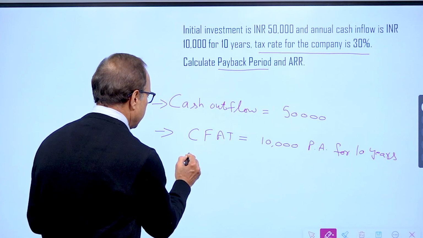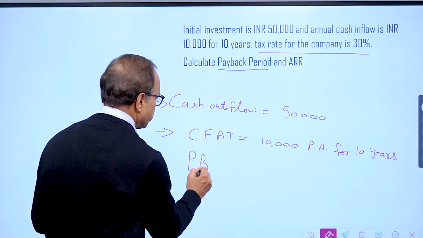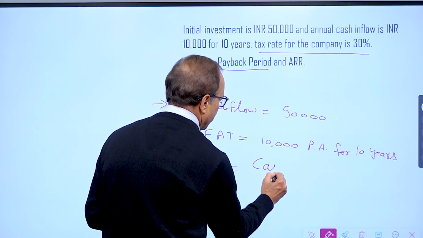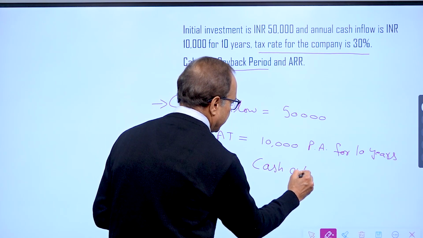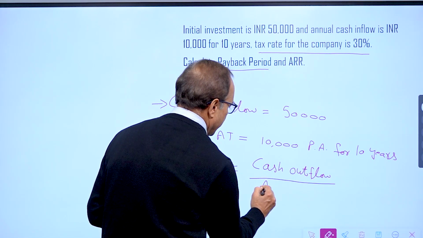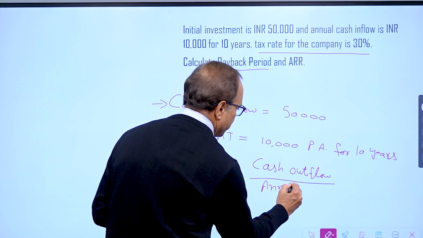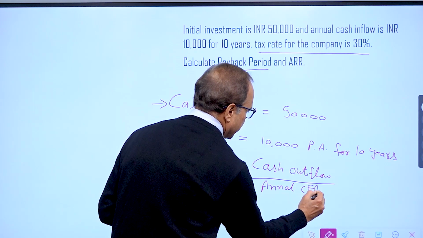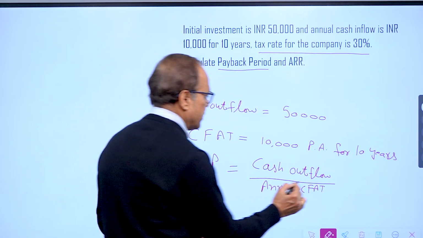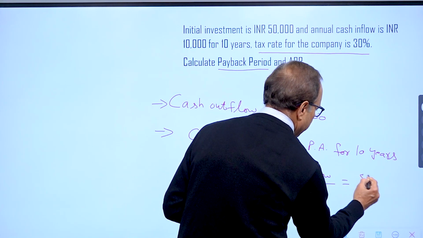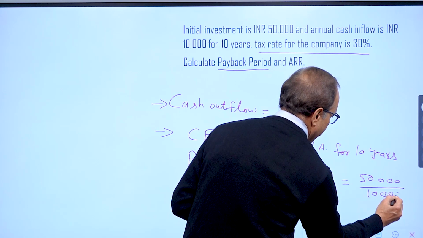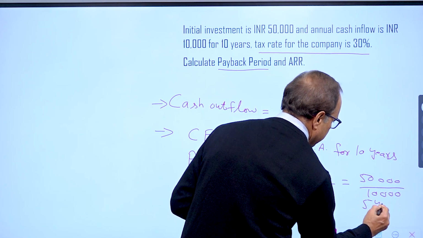Now we can calculate payback period. Payback period is equal to cash outflow, or you can say investment, divided by annual cash inflow, annual CFAT. You will get a straightaway answer for the payback period. 50,000 divided by 10,000, you get 5 years.